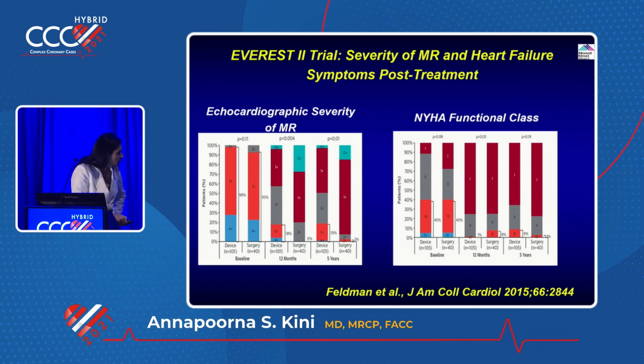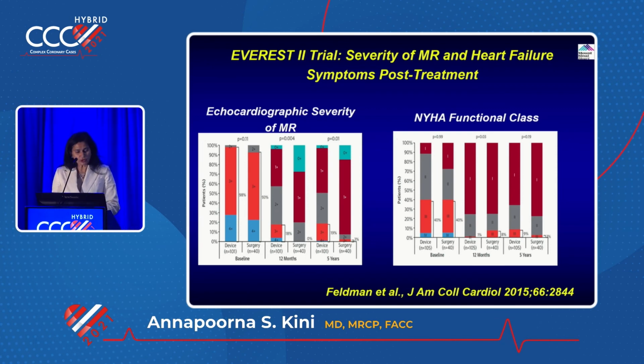At 12 months, if you see here, close to 18% had MR 3 to 4 plus. Okay, but then if they continued on medical therapy, NYHA class was almost 1. So even if you left them with moderate MR with one clip, just with medical therapy, they did well.